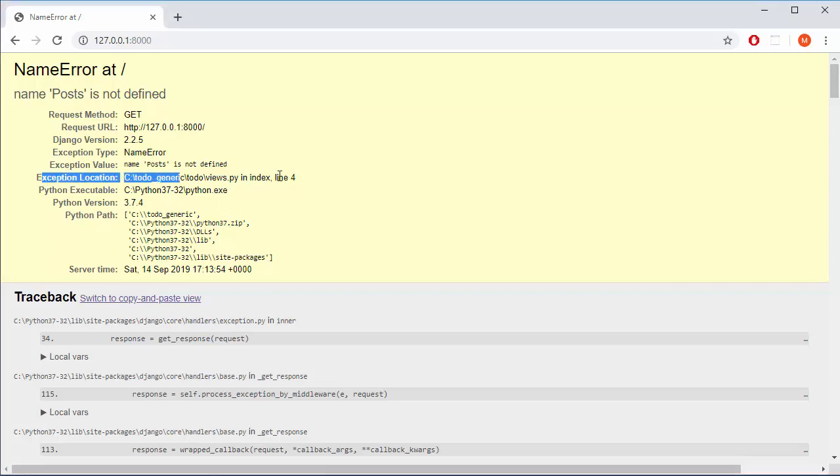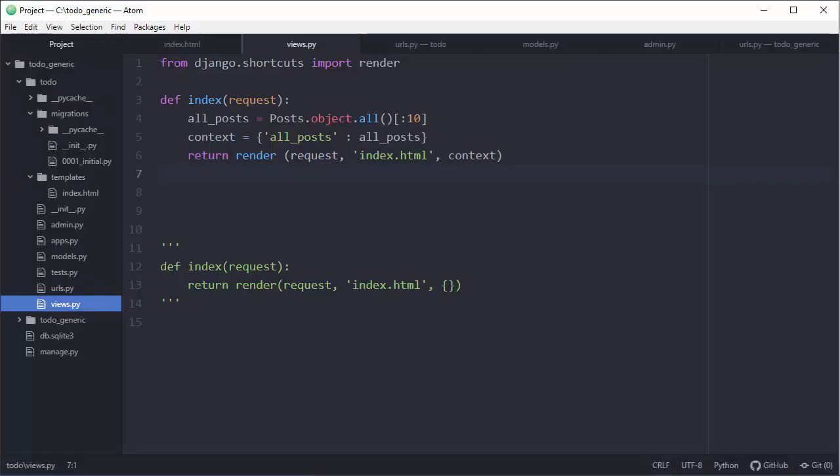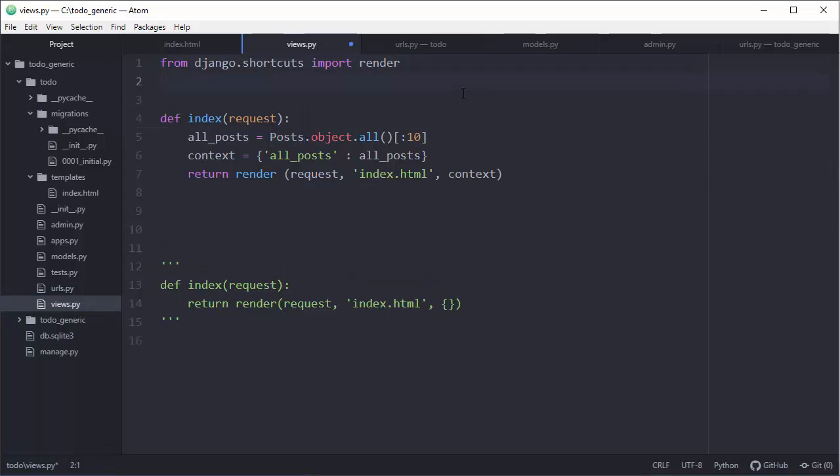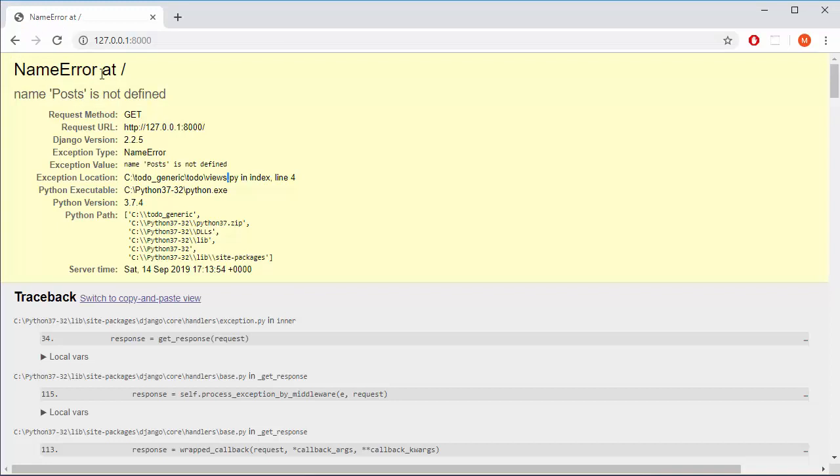Okay, so we have a problem in the file views.py in index line 4. That's the location, and the error is name post is not defined. That means that I didn't include posts into the views file. So let's fix that briefly. Okay, where is it? This file. Okay, I'm using post, but I didn't include it, which is exceptionally dumb, but it will happen over time. So from models, import posts and save and refresh, and damn it.